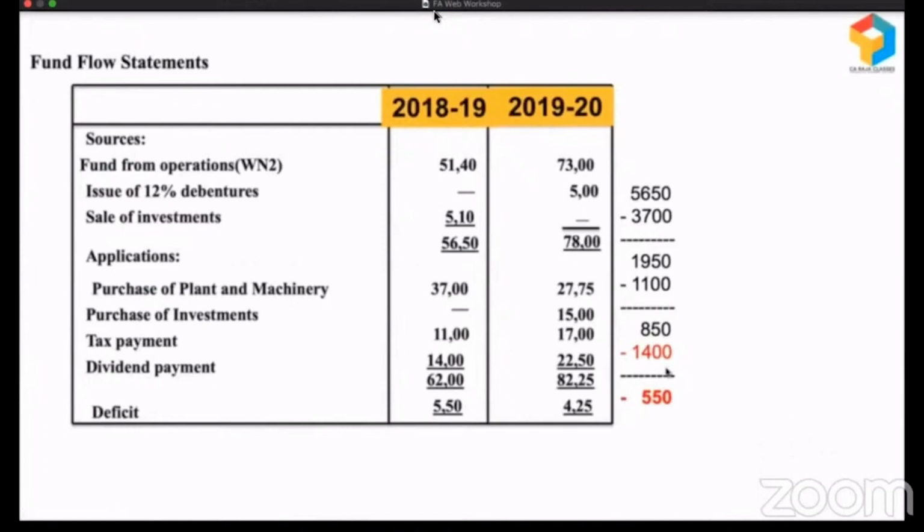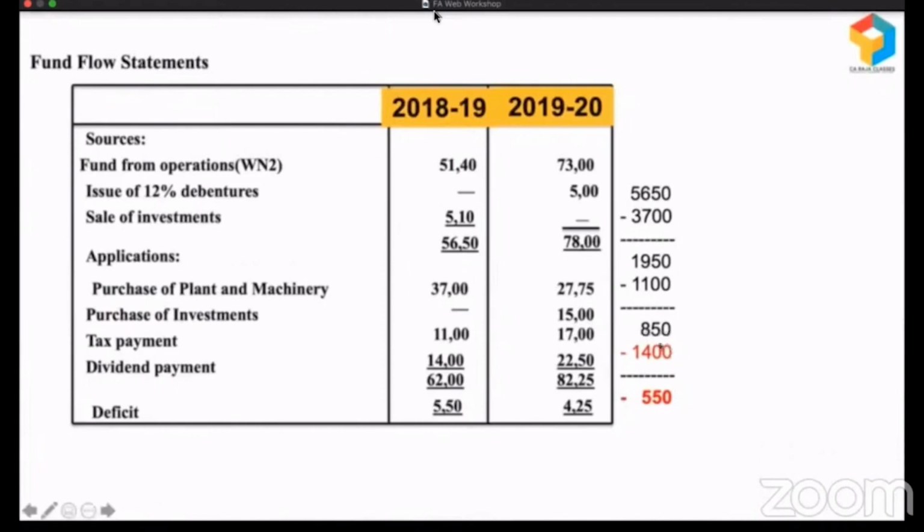They didn't do that. They paid dividend when they didn't have adequate funds. When they had only 850, they paid 1,400. They simply diverted short-term funds for long-term purpose. So this is what happened in 2018-19. In 2018-19, ideally they could have done one thing.